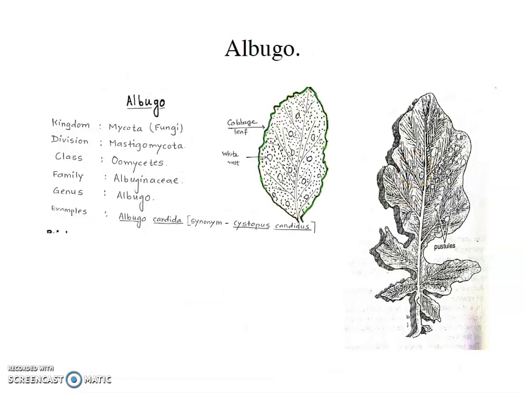In this video, I am going to explain about Albugo fungi. Albugo is a fungus, and its classification is: kingdom Mycota, division Mastigomycota, class Oomycetes, family Albuginaceae, genus Albugo and species Candida. For example, Albugo candida, synonym Cystopus candidus. This type of fungi infects plant leaves, especially of the Cruciferaceae family.